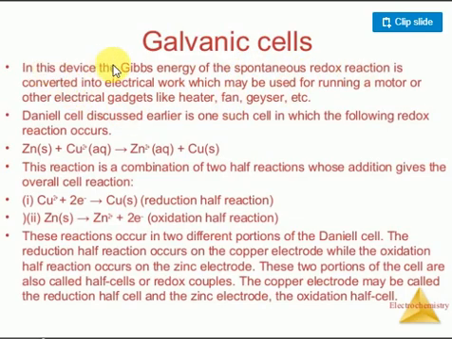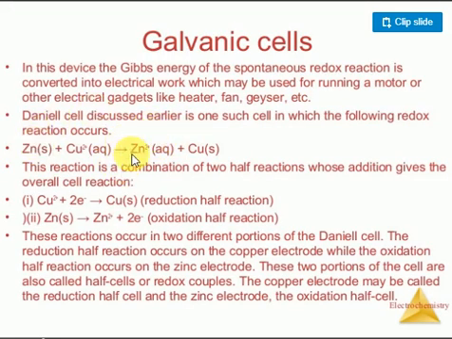Okay, now in this device the Gibbs energy of the spontaneous redox reaction is converted into electrical work, which may be useful for running a motor or other electrical gadgets. Suppose I take the Daniel cell discussed earlier: zinc undergoes oxidation, copper undergoes reduction, and some electrical work is produced. This electrical work generates electricity.